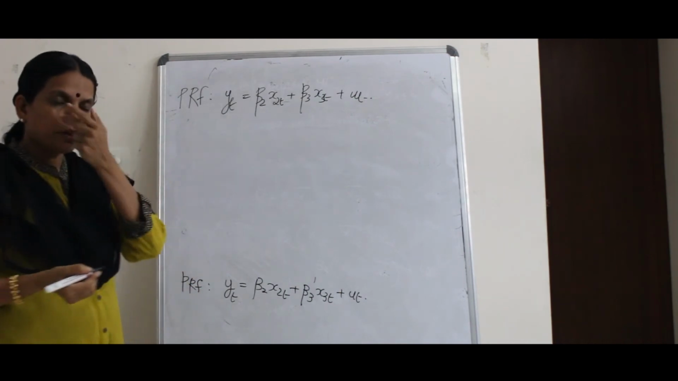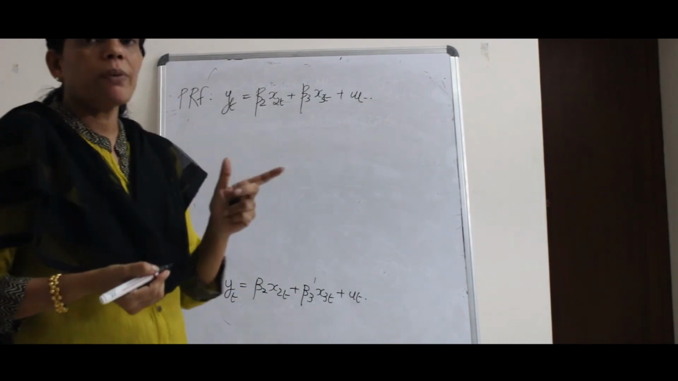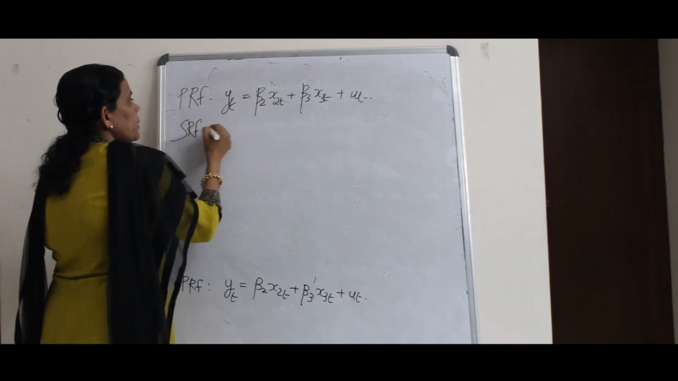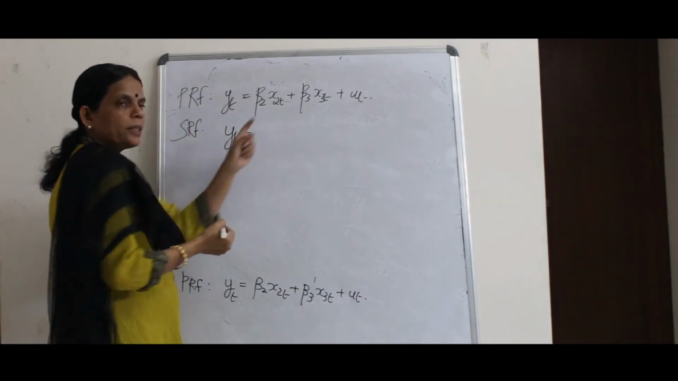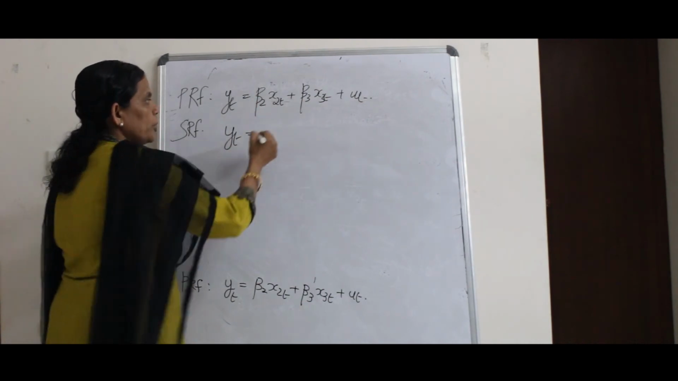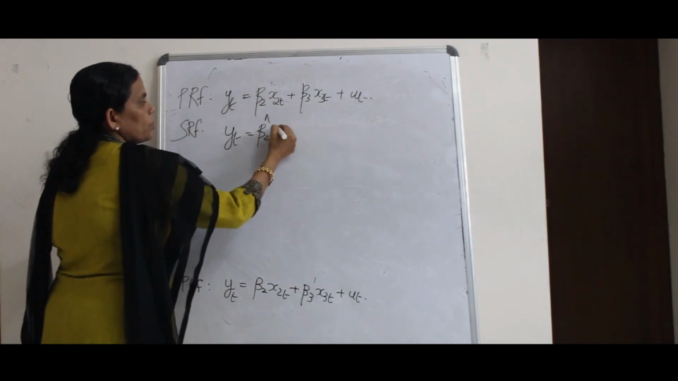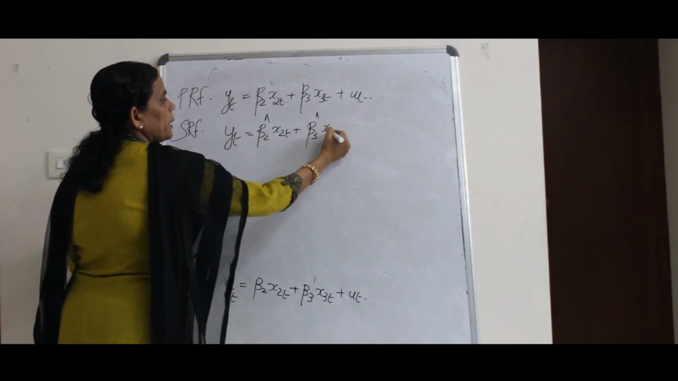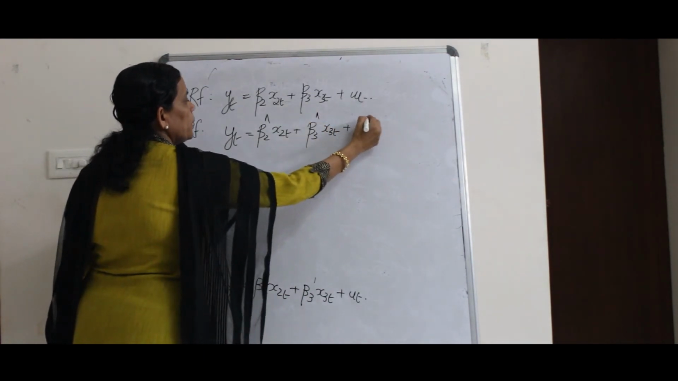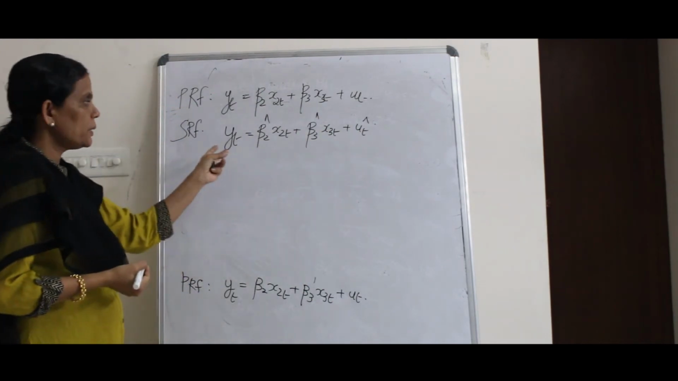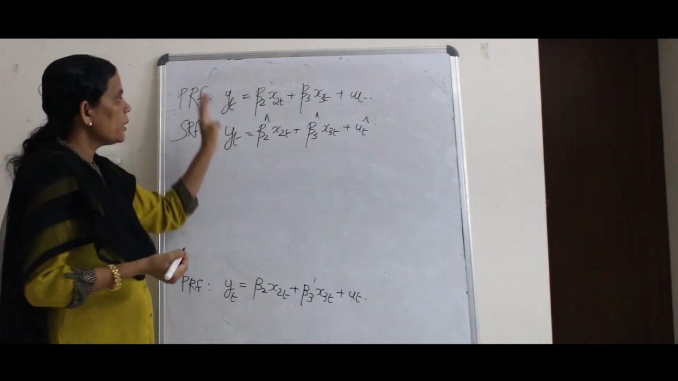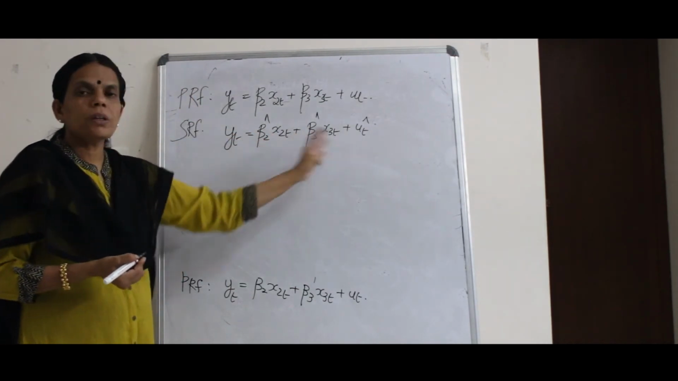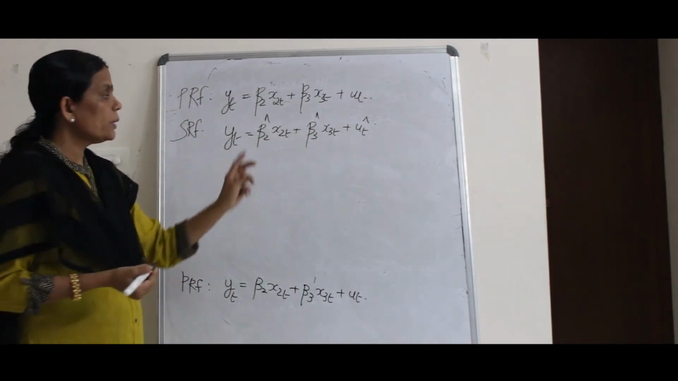This is the PRF. Now what do you want to do? You will have to find the SRF, the sample regression function. The sample regression function is the estimate. You are finding the estimate of these two. We will write beta 2 hat x2t plus beta 3 hat x3t plus ut hat. This is the SRF. I hope you have already studied these things. You convert a PRF into an SRF by adding hats to these coefficients, because you are trying to estimate this from the sample.